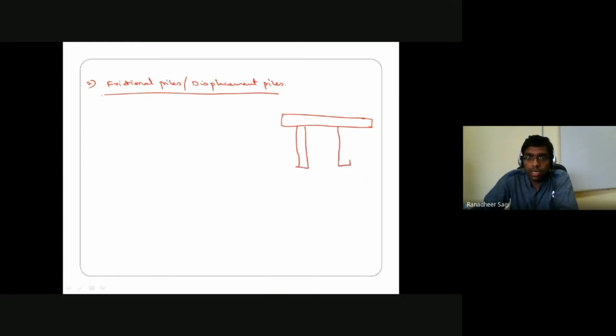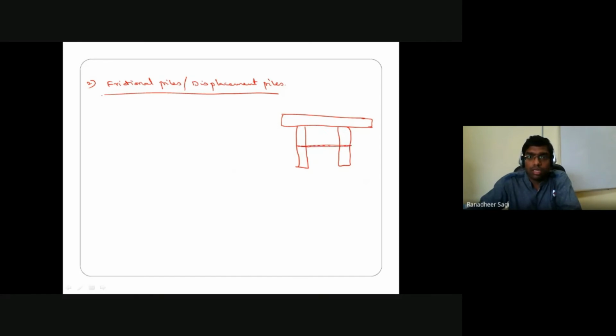Here is another pile. Typically the load transfer is expected to happen only in the form of friction through the surface of the pile. So the net effective depth from where the load distribution is expected to be happening considering an equivalent area of the raft.